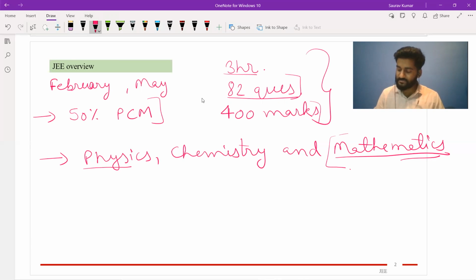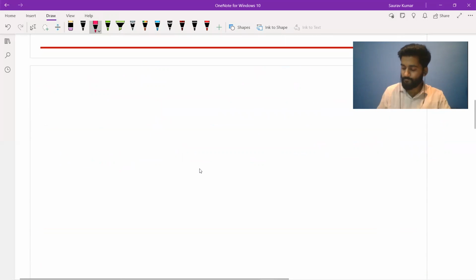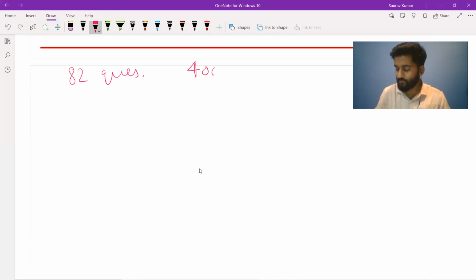Physics and chemistry are very rare in JEE, so you can expect 1 or 2 questions. There is an entire dedicated section for mathematics. So if we go into that detail, we have 82 questions and 400 marks.